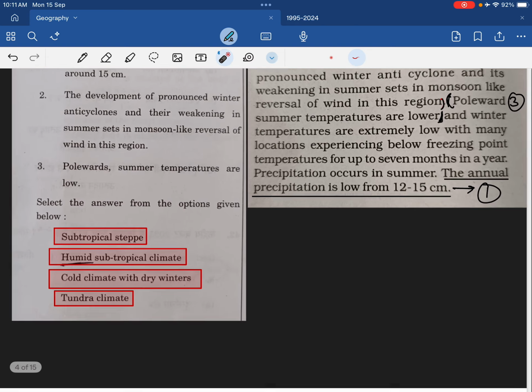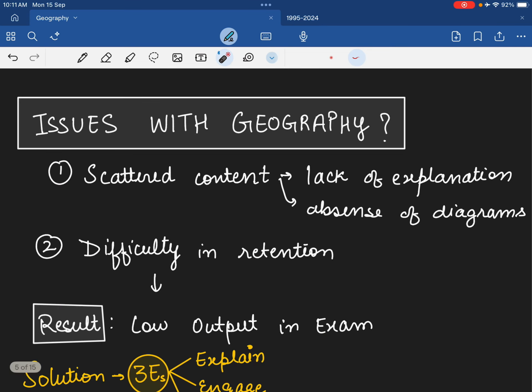So my point of making this video was to tell you how important geography NCERT is. But what are the issues with the NCERT of geography? The content is quite scattered because there is a lack of explanation. They have just written lines and not explained them well. You might have also experienced the same. I have also experienced the same. And also there is an absence of diagrams, because you know geography requires a lot of imagination.